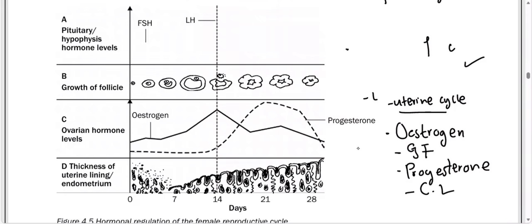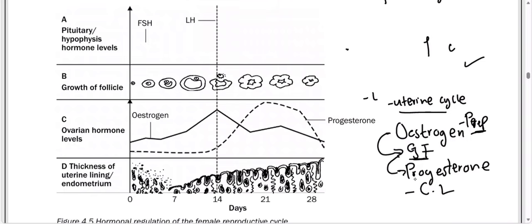So in the uterine cycle, good people, the estrogen will be the one that prepares the lining of the endometrium to be thick. And remember, where does estrogen originate? It originates from the Graafian follicle. It means that it has been secreted by the Graafian follicle. And also now we have the progesterone.